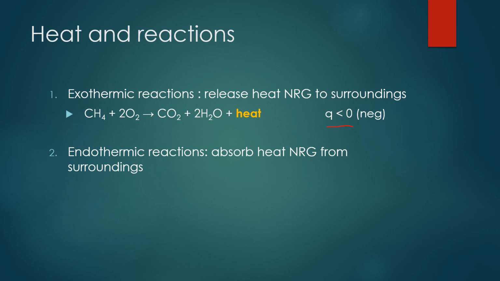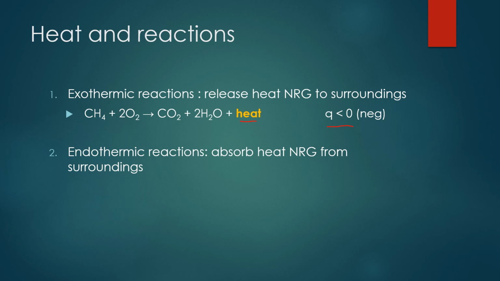So the Q value is less than 0, or negative. And when we write it in a reaction equation, the heat is going to go on the product side. The reason the heat is going on the product side is because when heat energy is released from the system into the surroundings, we feel the flask get hotter, because the surroundings would be our hand or the air around us, and the system is what's happening inside the flask. So when heat is released, heat is then one of the products.